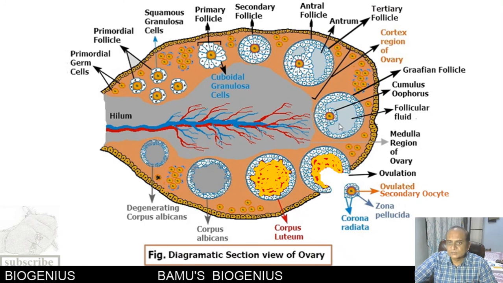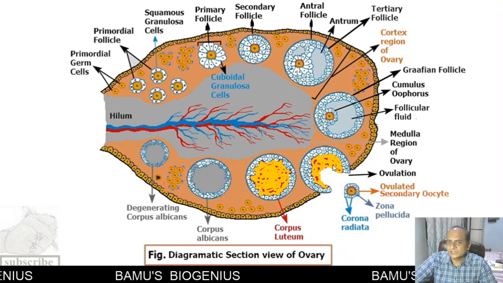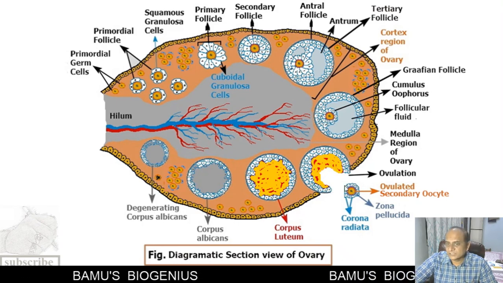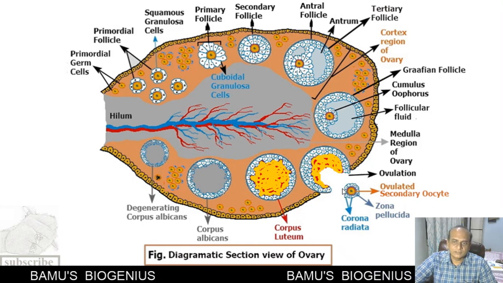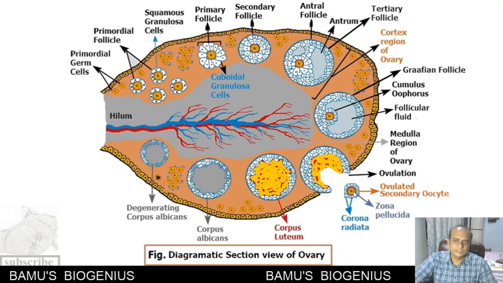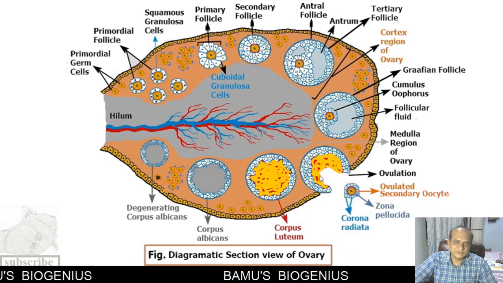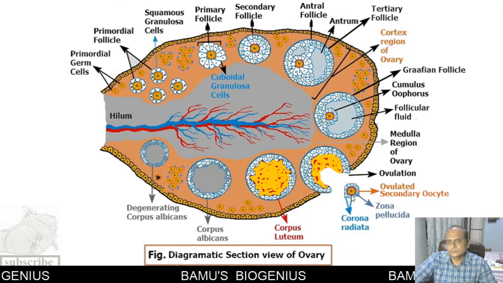Now here, before ovulation, this meiosis 1 is completed, and now it is called a secondary oocyte, and this secondary oocyte is expelled out of the ovary, and along with the secondary oocyte, some cells come out of the ovary, that are called corona radiata cells.